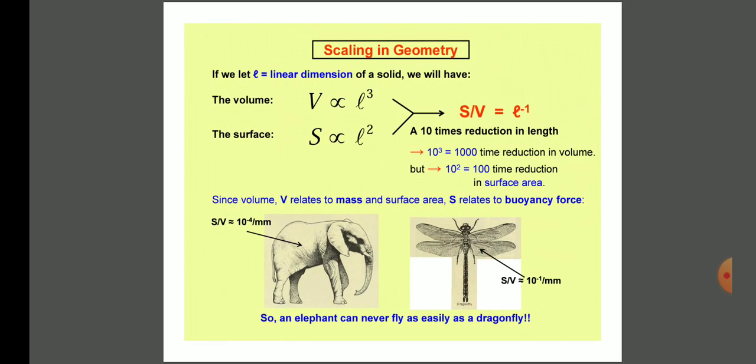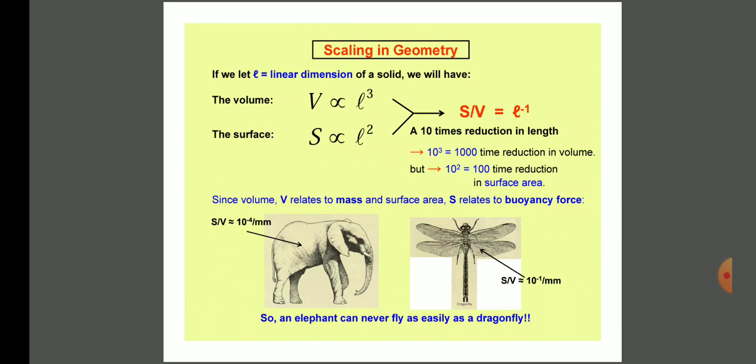Now coming to the scaling in geometry, let L represent the linear dimension. L means the length of a solid. We'll have two things, one is volume and the other is surface. We have the direct formula for that. Volume is directly proportional to L cube and surface is directly proportional to L square. And if we take the ratio, surface by volume, then you get L raised to minus 1. So the meaning here is S by V is equal to L raised to minus 1. It is the scaling law.